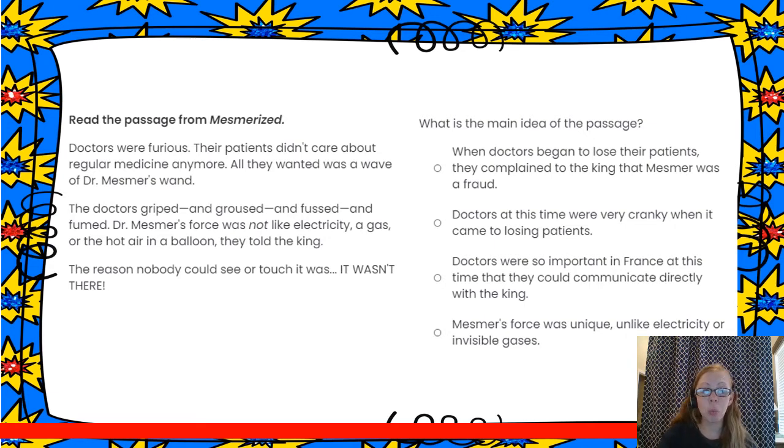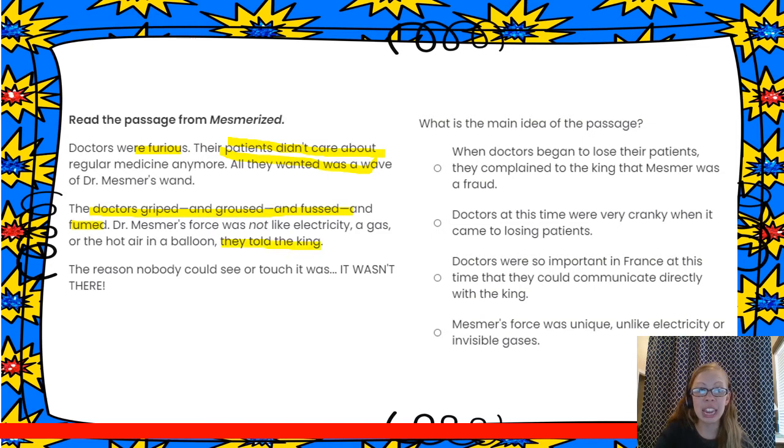Well, we see that there was a lot of mention of doctors who were upset. Their patients didn't want to come to the doctors anymore for regular medicine. They went to Dr. Mesmer, who said he had this magic that he could use, a wave of his wand. We see all these adjectives describing what the doctors were doing.